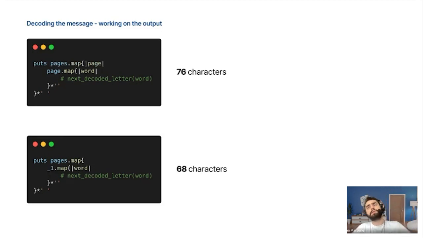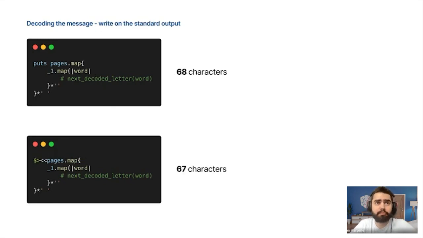We can use the tricks that Sebastian taught us. We can use the numbered parameter _1 instead of the page variable. And instead of puts, we can use the chevron to the left. We saw chevron to the left to get the input, and we can use chevron to the right, which is an input-output flow to the standard output, and which accepts the chevron to the left operator to add the element in the stream. So this is basically the same.